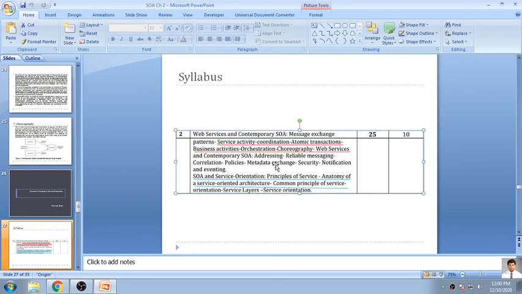I am expecting that you should be ready, because it has 25% weightage. In your question paper, at least a 15 to 20 marks question will be asked on this chapter. If a 10 marks question is asked, it is always the common principles of service oriented architecture. And if short notes are asked, it may be orchestration, choreography, atomic transaction, coordination, message exchange pattern, or the anatomy of service oriented architecture. So be ready with your solution.